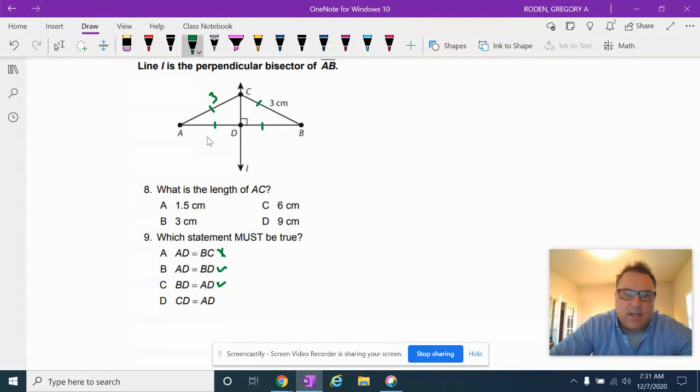That's just the reflexive property, right? Well, actually the symmetric property: if x equals y, then y equals x. CD is congruent to AD? Nope. So it's going to be these two. Let me just make sure. AD and BD, and BD and AD. Yep, those two. Because why? Because it's a perpendicular bisector. Okay. All right.